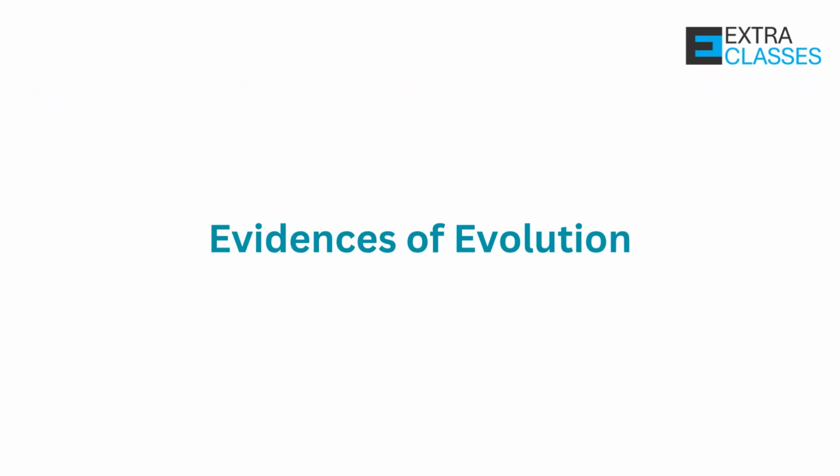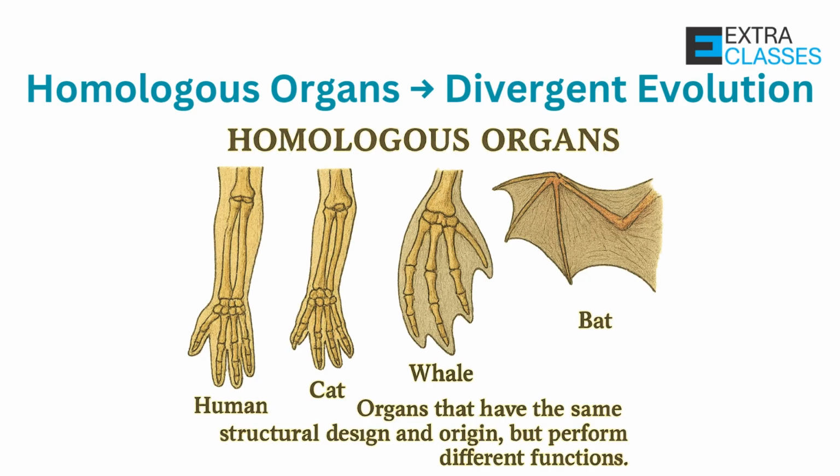Evolution is supported by several morphological, anatomical, embryological, and paleontological evidences. The most important ones for NEET are: homologous organs, which show divergent evolution. What are homologous organs? Organs that have the same structural design and origin, but perform different functions. A few examples are forelimbs of humans, whale flippers, bat wings, horse legs.